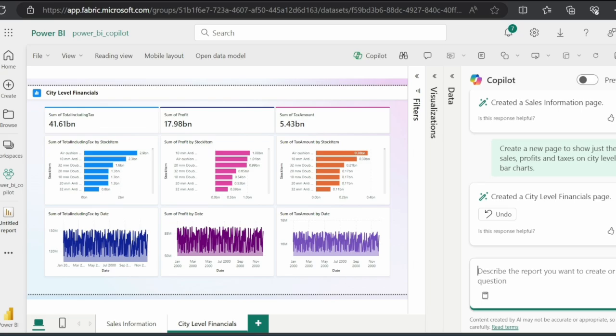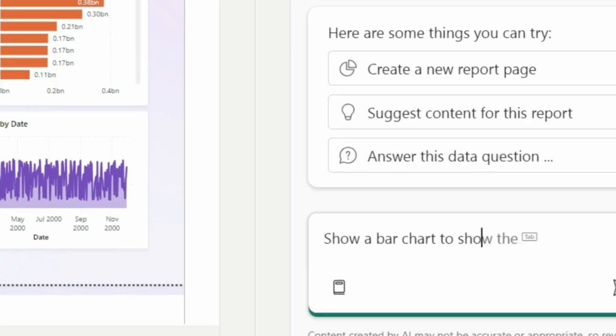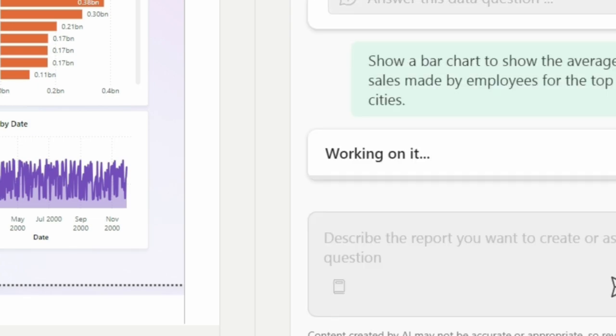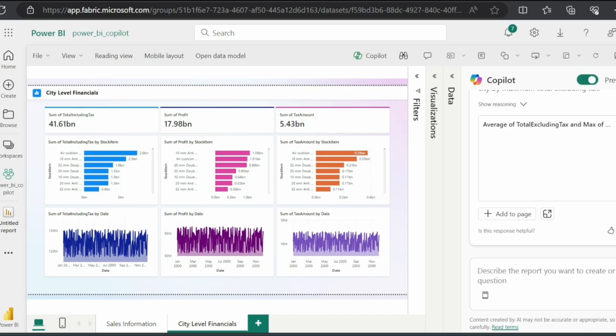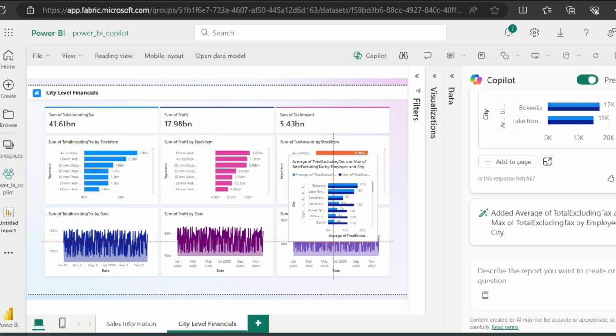Now let's say we also want to add employee sales numbers in this. We can do that as well. Copilot gave the new bar chart for us to add wherever we want on the page.